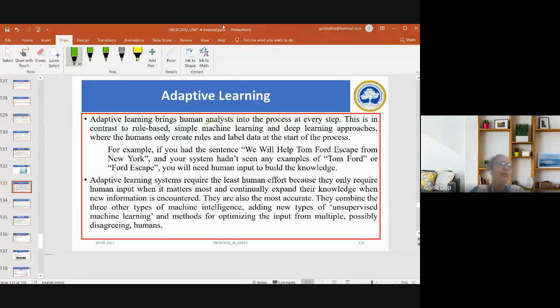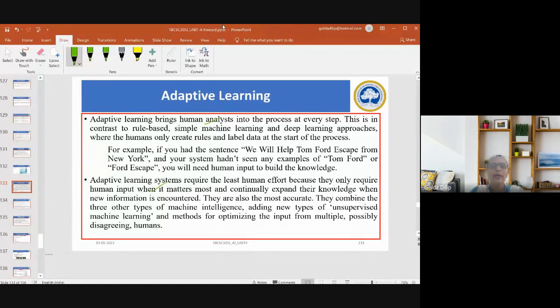Compared to all the previous techniques, the adaptive learning process, which is catching up these days, requires the least human effort because it only requires human input when it matters most and continually expands its knowledge when new information is encountered. And this is considered to be more accurate when compared to other techniques.